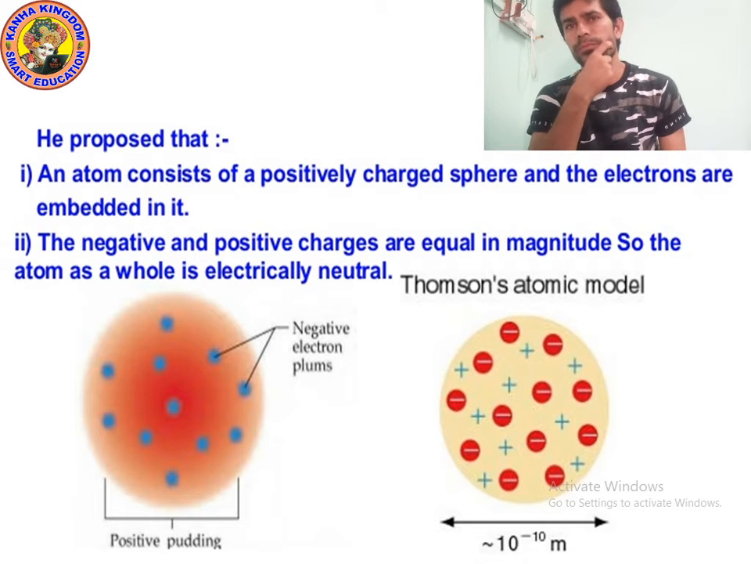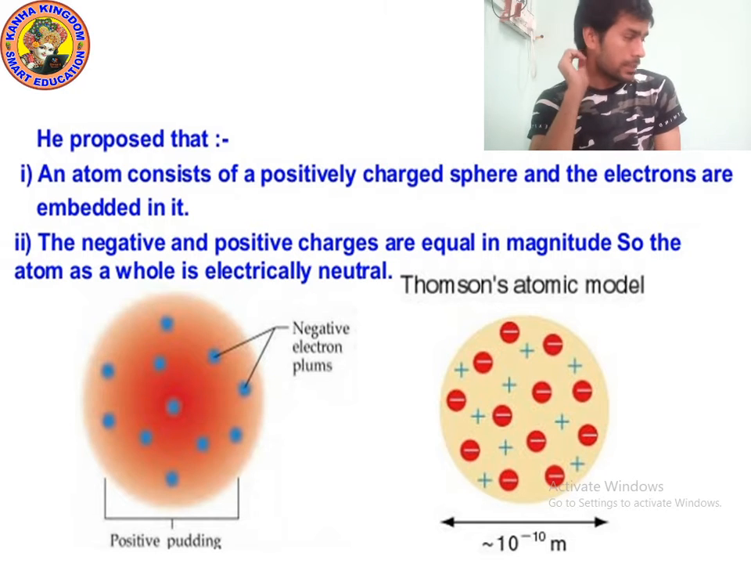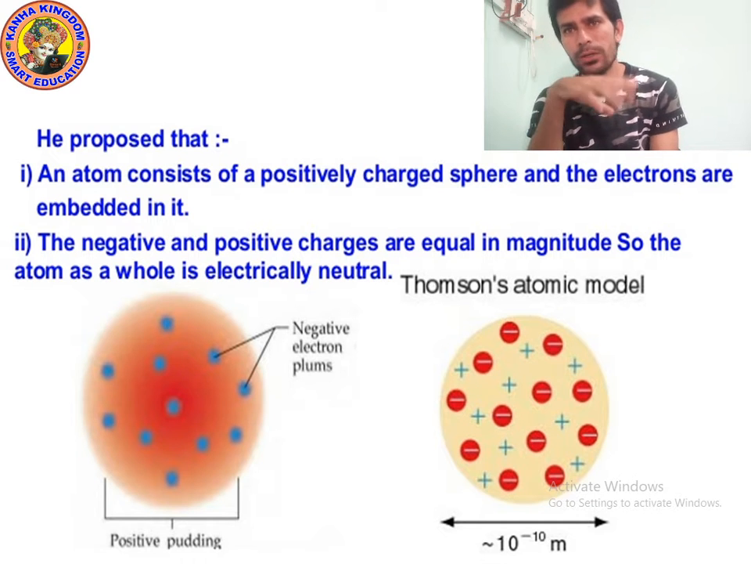Look at the first picture. You can see the orange-red part, which you can imagine consists of a positively charged sphere, and the blue balls in the orange-red part you can imagine are electrons. The electrons are embedded in the atom. The whole is the atom.